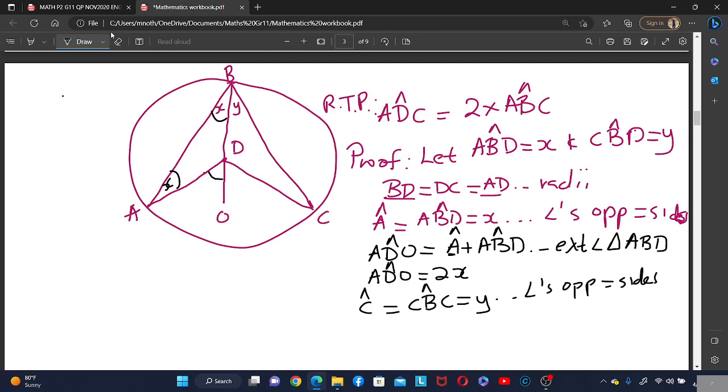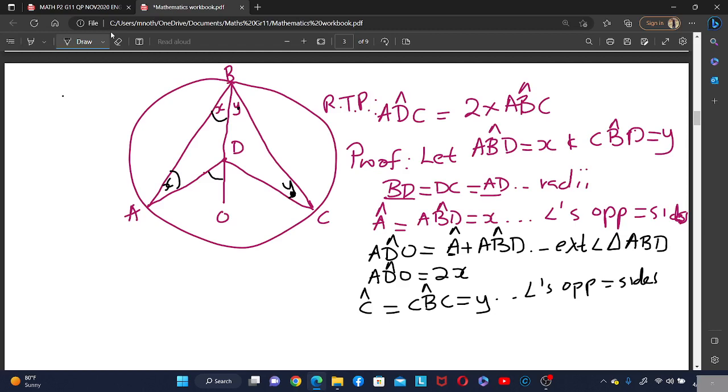So again, this is also an isosceles triangle, triangle CBD. BD is equal to DC. So if these are equal, this is an isosceles triangle, so this angle is equal to this angle. Isosceles triangle: angles opposite equal sides are equal.